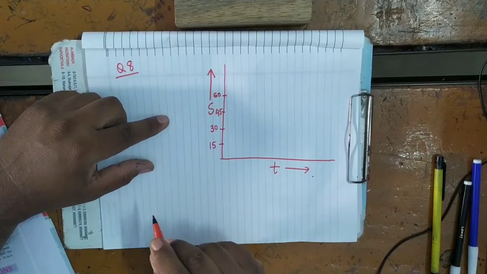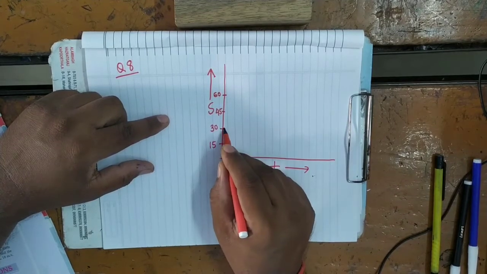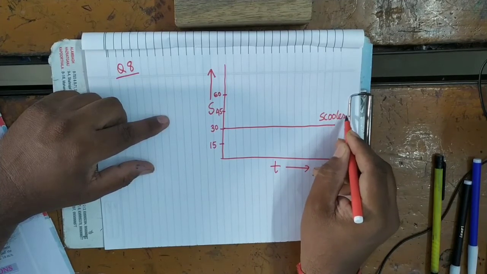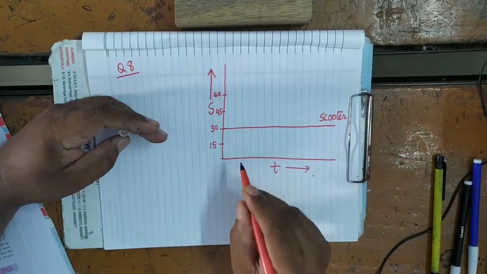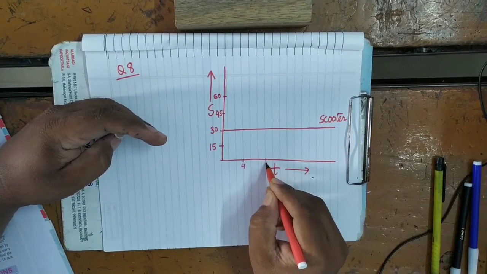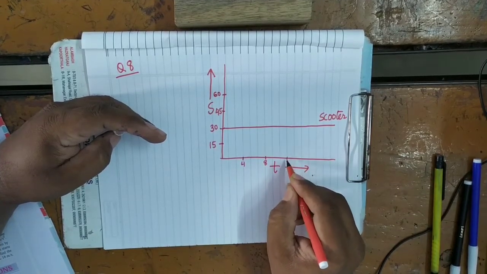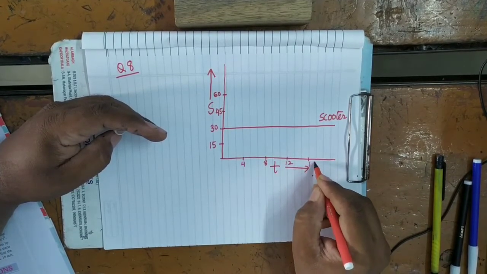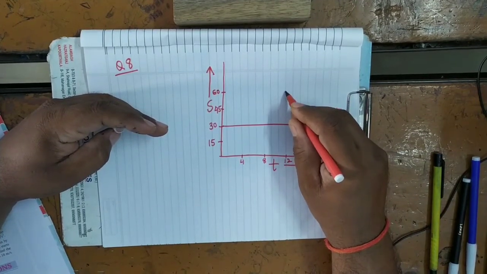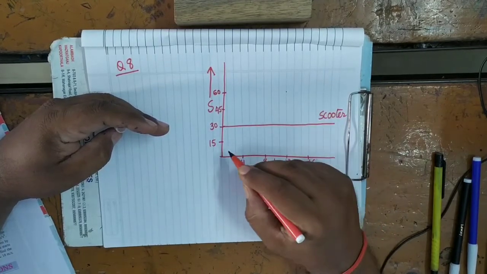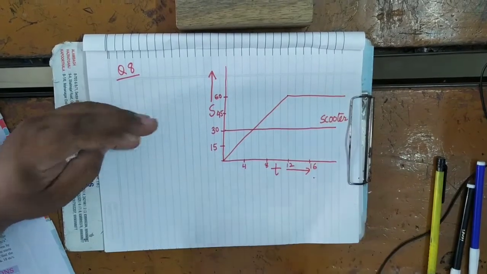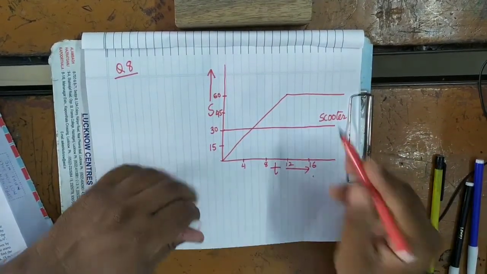Here speed is given in meter per second. This is the speed time graph of a scooter. And here you can see time 4, then 8, then 12, and then 16. If we see for the car, this is the graph for the car.